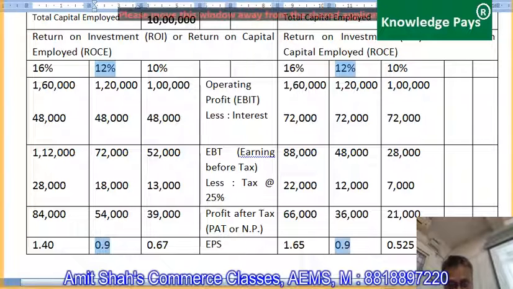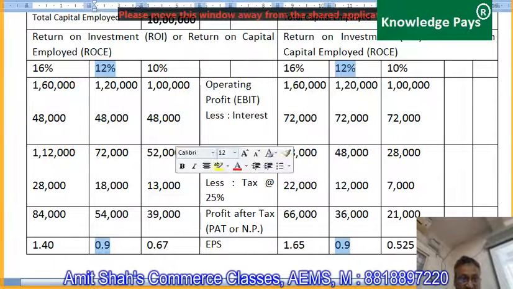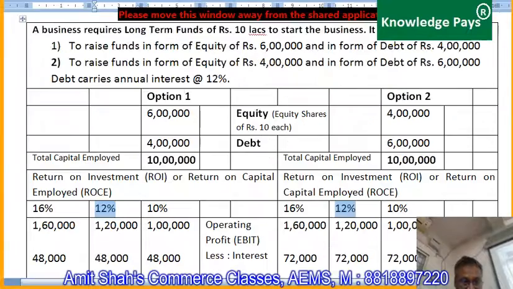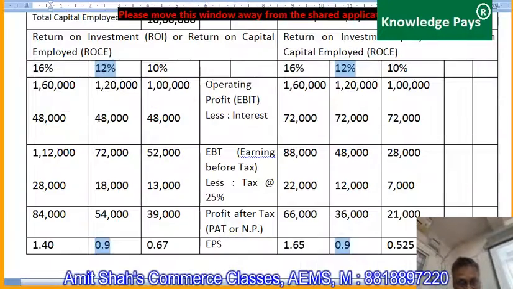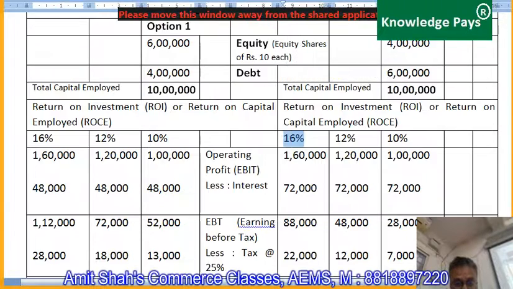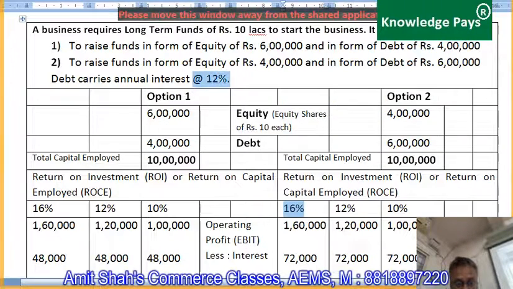Are you understanding, guys, or not? In both the places, return on investment is 12%, which is equivalent to the rate of interest. And in both the places, EPS is 0.9. It means, guys, if your return on investment is more than the rate of interest, then it is better to have more debt than equity.